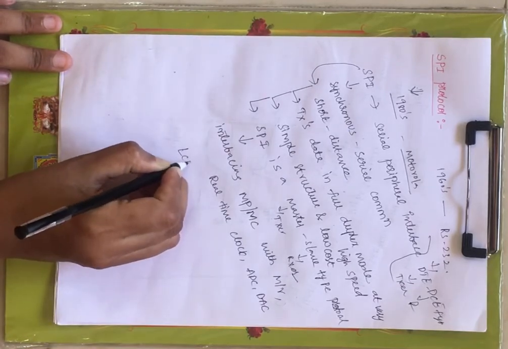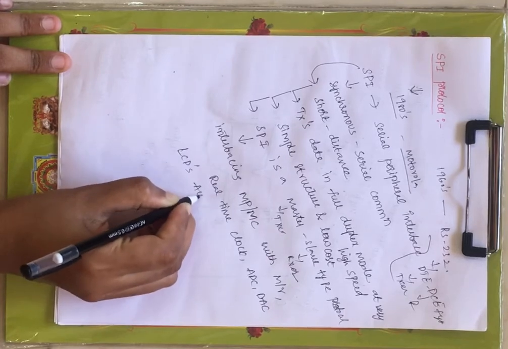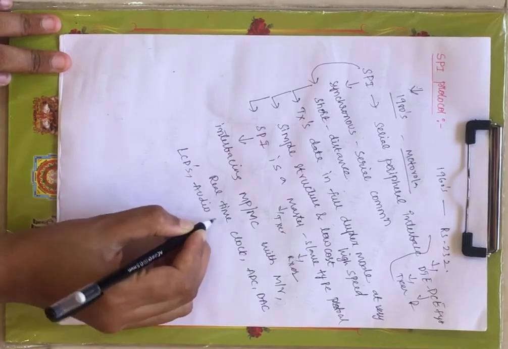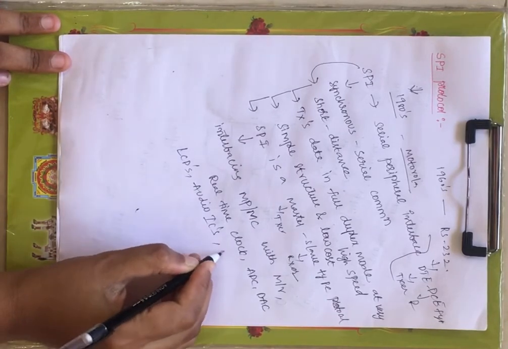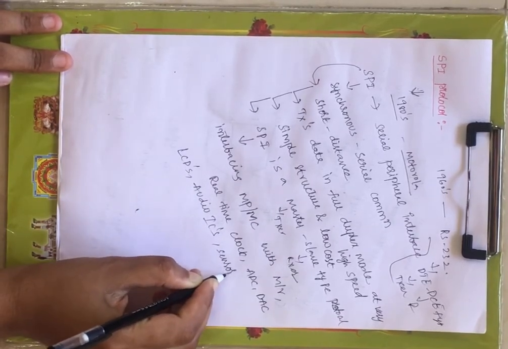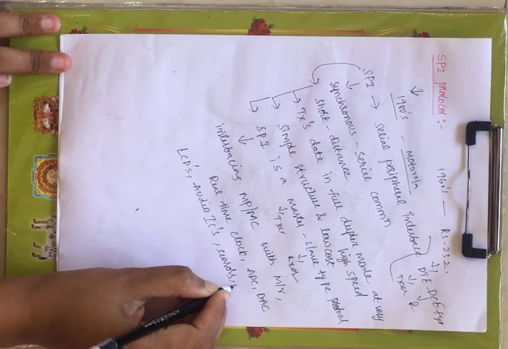Next, displays like LCDs, audio ICs, and sensors like temperature sensor, pressure sensor, and memory cards.